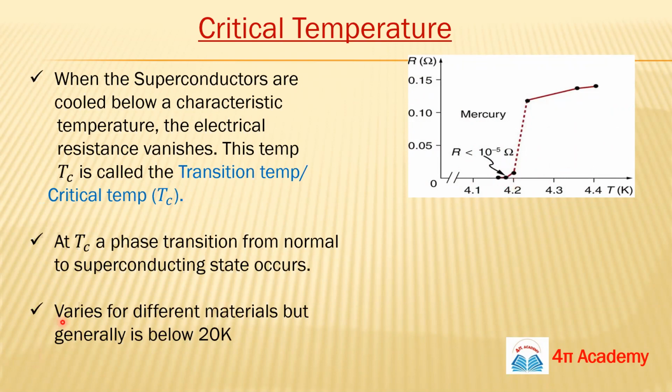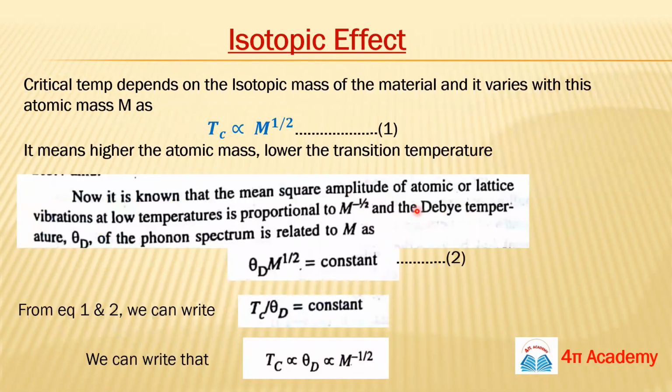As we have said, this is a characteristic property of the material, so it will be different for different materials, and generally it is below 20 Kelvin. We get this superconducting behavior at less than 20 Kelvin temperature, so it is a low temperature phenomenon.